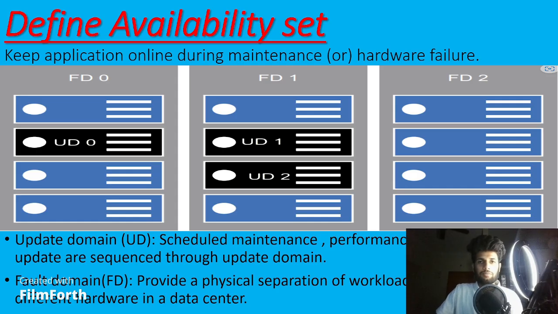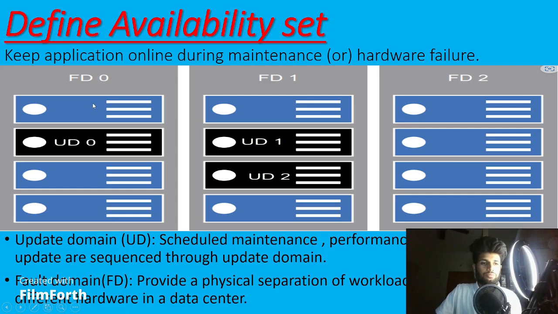So the Microsoft data center has divided the infrastructure into 2 domains: the update domain and the fault domain. What is a fault domain? The physical separation, we call it a fault domain. An update domain is scheduled maintenance, the performance or security updating, sequenced through the domains. If I create a virtual machine, it will be in both: one fault domain and one update domain.